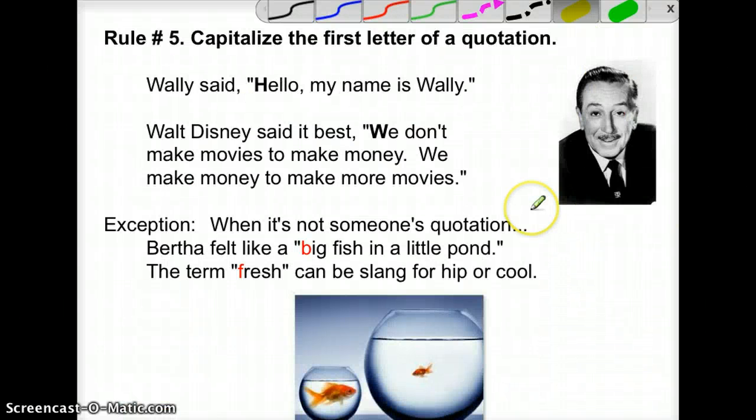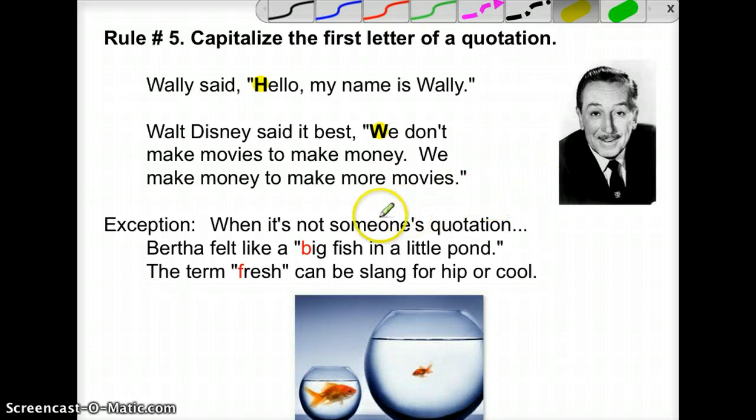Now, rule number 5, capitalize the first letter of a quotation. So Wally said, "Hello, my name is Wally." Because the word hello is the very first word in the quotation, we capitalize it with the letter H. Walt Disney said it best, "We don't make movies to make money, we make money to make more movies." The capital W starts this quote.